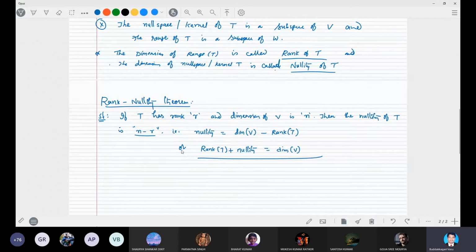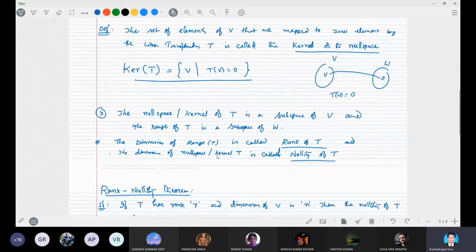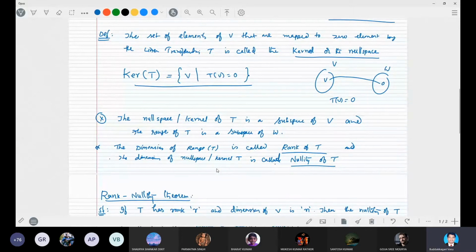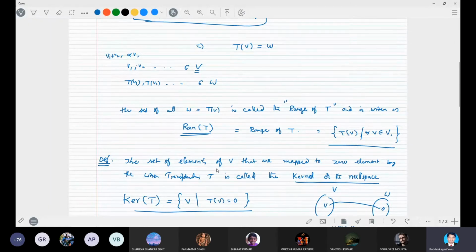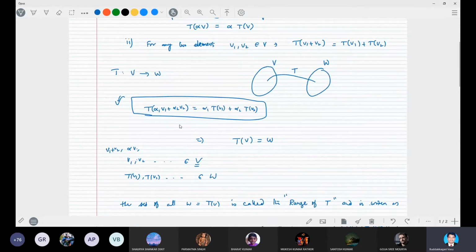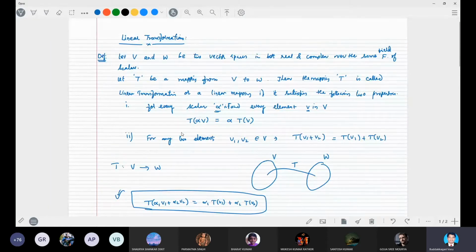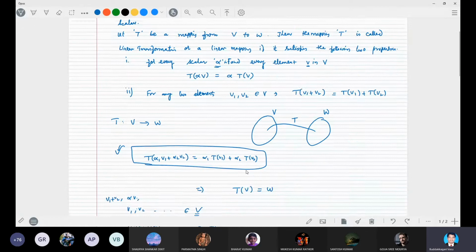Here we have to understand very clearly what the range of T is. What is meant by a linear transformation? A mapping is said to be a linear transformation if it obeys two conditions: T of alpha V is equal to alpha times T of V, and T of V1 plus V2 is equal to T of V1 plus T of V2. If it obeys these, then the mapping is a linear mapping.